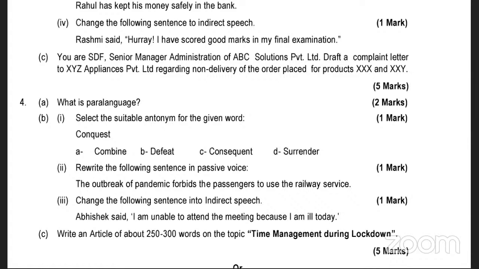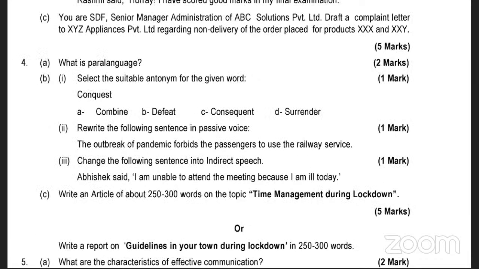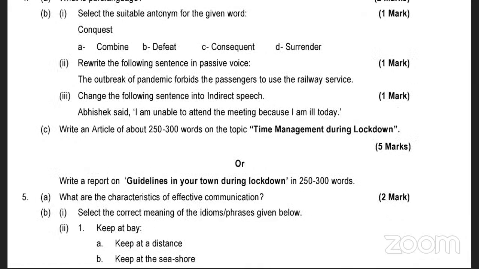Next, a suitable antonym, please. Conquest is a good word. Conquest means win, and the opposite is defeat. Now passive voice: "The outbreak of a pandemic forbids the passengers to use the railway service." That means passengers are not using the railway service, so you can say passengers are forbidden. "The passengers are forbidden to use the railway services due to the outbreak of the pandemic." Is that clear?